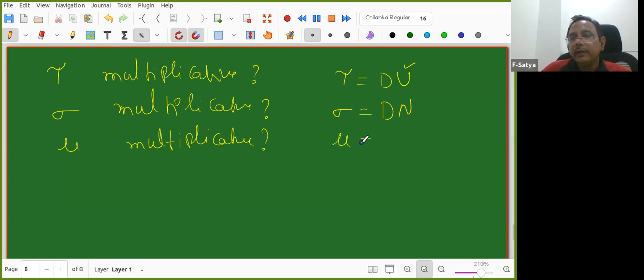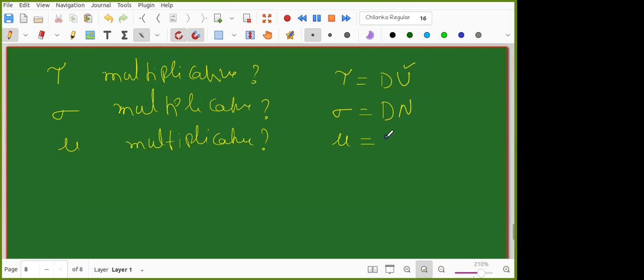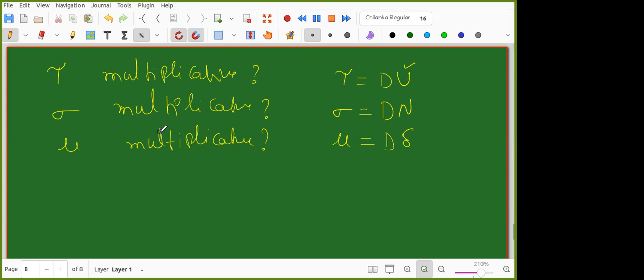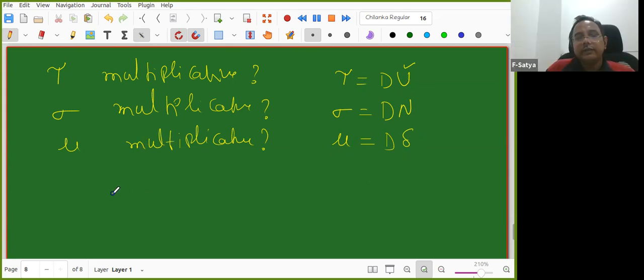Yeah, mu, somebody help me. D delta. Delta is multiplicative, so this is multiplicative. So we proved that all of them are multiplicative. So what is the advantage of this now? Let us now work out. These are not completely multiplicative. You see the beauty here. So u and n and delta are completely multiplicative, but their d u's are not completely multiplicative only. So whether it is completely multiplicative or not, d u is also multiplicative. That much we know, right?